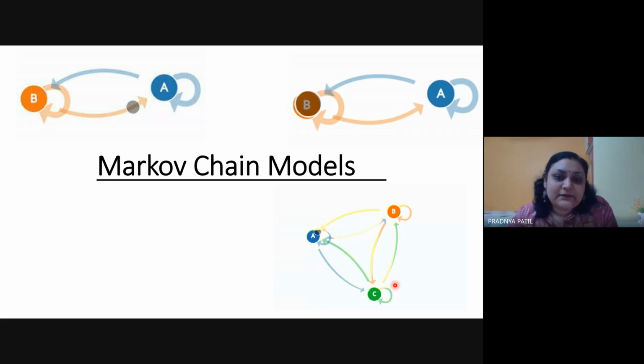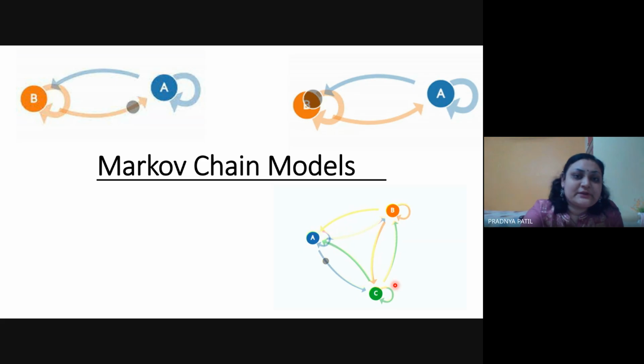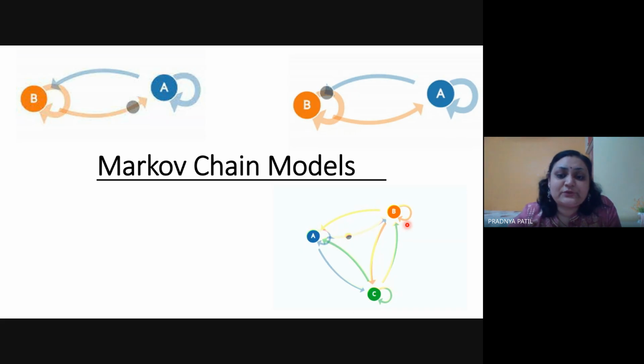If I say that today is a heavily raining condition, but tomorrow there would be a sunny condition, this is how your state has changed from heavily raining to sunny, or let's say cloudy. So the cloudy day state can be changed. Depending on whatever different states are there, you can model these states into various kinds of nodes. Then if you have the data set, you can convert the transitions into probability values.